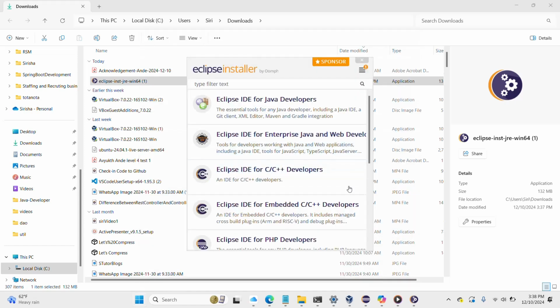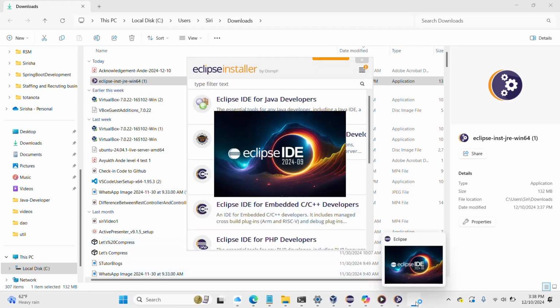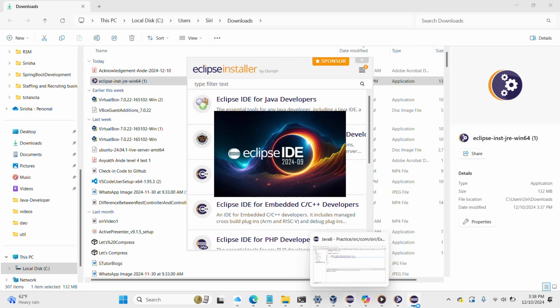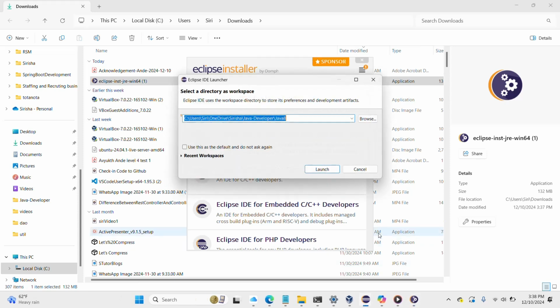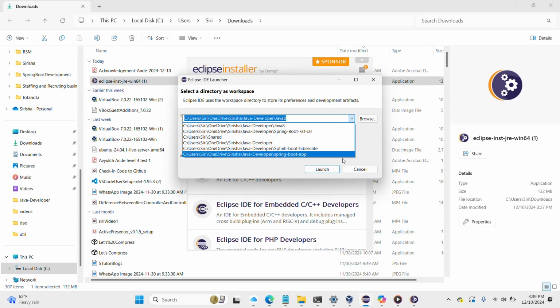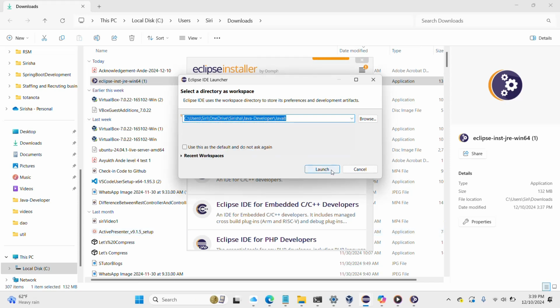Once you install Java Eclipse, you will get the installer ready on your machine. You can just open it. I have already opened my application, and you can open any number of sessions. There is no requirement that once you open one, you cannot open the other ones. And you can give your workspace and just click on launch.